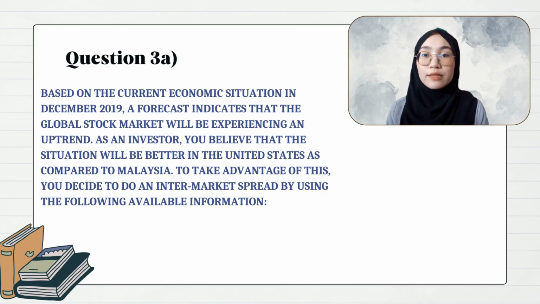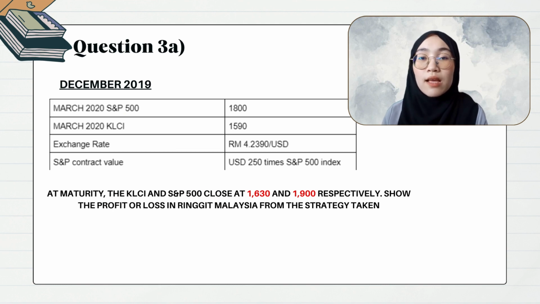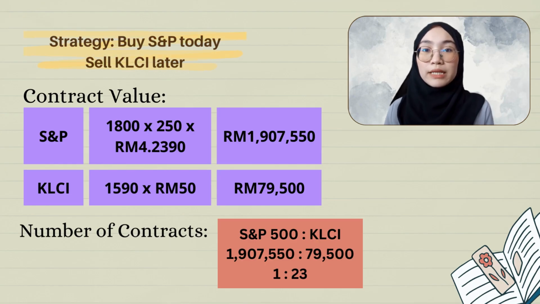Moving on to question 3E. Before we start, let's recite the question first. Based on the current economic situation in December 2019, a forecast indicates that the global stock market will be experiencing an uptrend. As an investor, you believe that the situation will be better in the United States as compared to Malaysia. To take advantage of this, you decide to do an intermarket spread by using the following available information. This question is about intermarket spread.